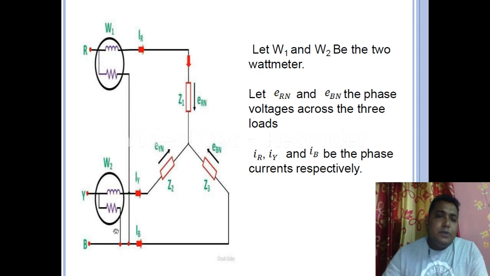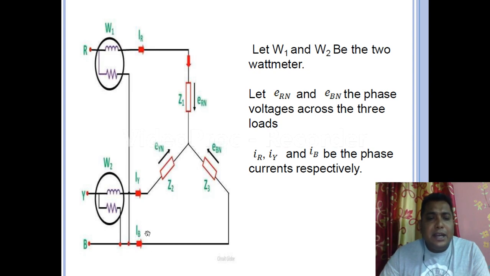We are considering that through the R phase the current IR is flowing, through the Y phase IY is flowing, and through the B phase IB is flowing. In each phase there is an EMF: ERN, the voltage between R phase and neutral; EYN, between Y and neutral; and EBN, between B and neutral.